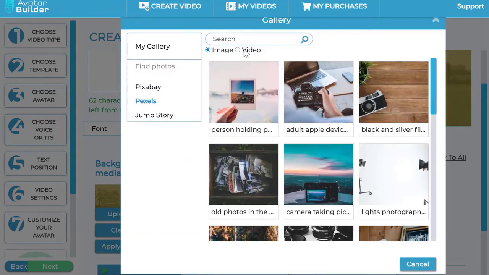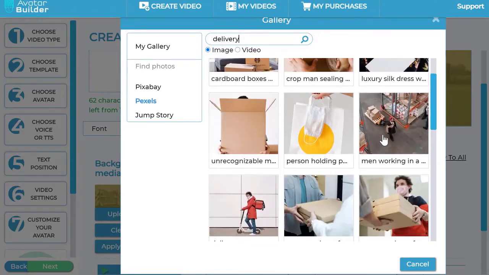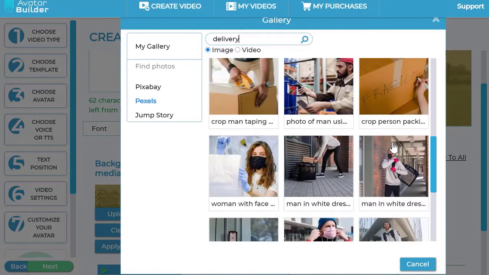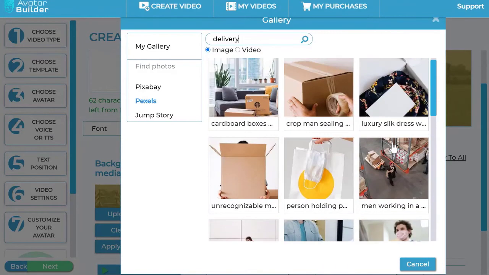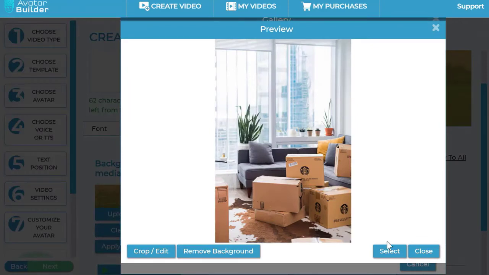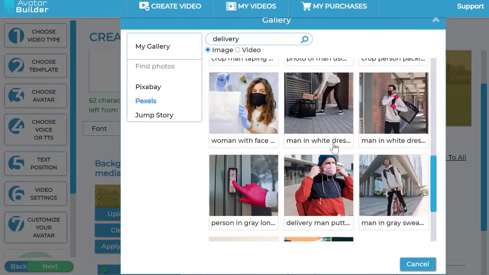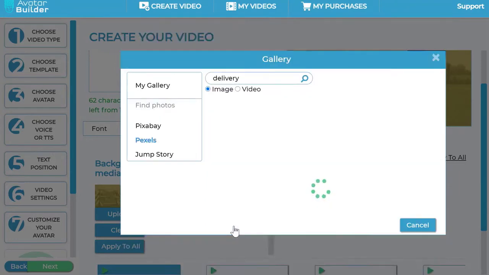So for example, if I go here and I say delivery, I get a bunch of these delivery based backgrounds, as you can see here, and I can put them in as well, which is powerful. And also you can put your own video backgrounds to the sequence, which is again extremely powerful. If I want to do this, I can do a lot of cool stuff like cropping it, editing it, and so on and so forth. Or I can just close and go back and then change what I want to do. It's totally up to you. You can do whatever you want.